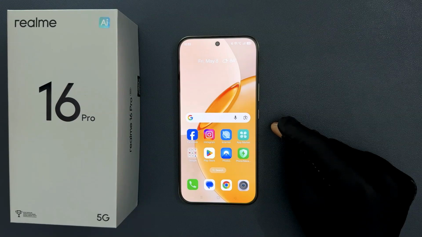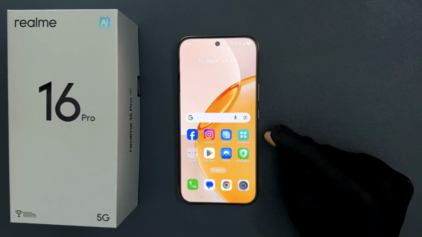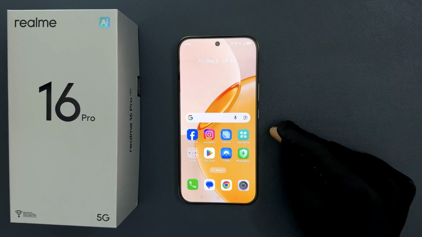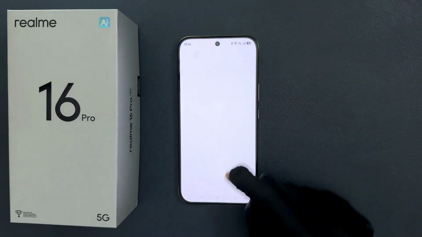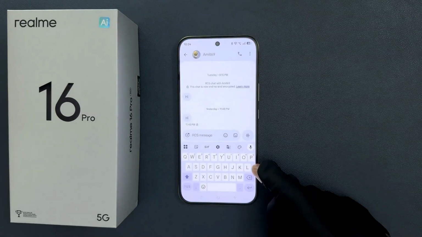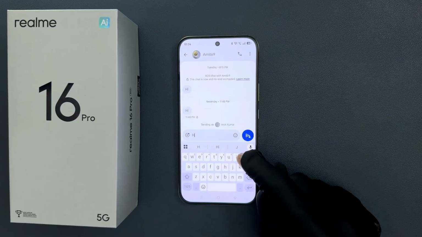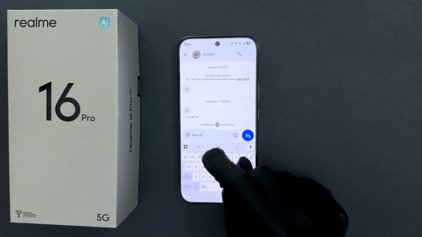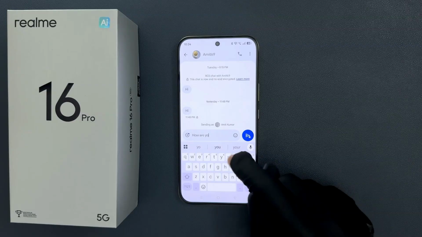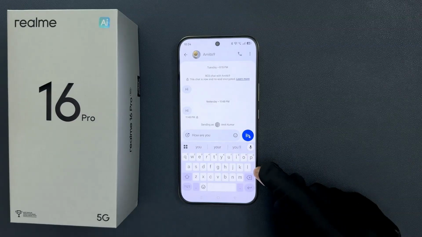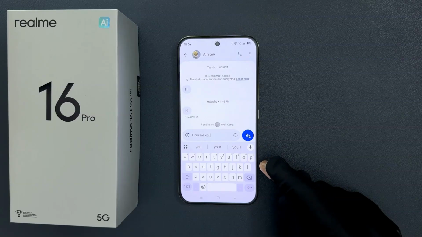Hey guys, in this video I'm gonna show you how to turn on keyboard typing sound on Realme 16 Pro 5G. So let's start. So when I open my keyboard, you can see it's now opened, and when I type, you can't hear the keyboard typing sound. So if you want to turn it on, just follow this tutorial, okay?